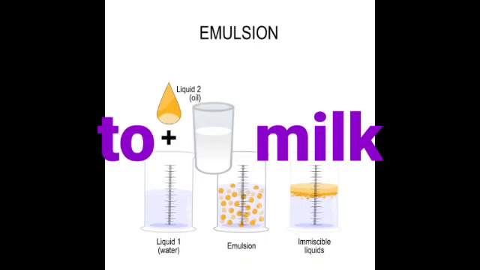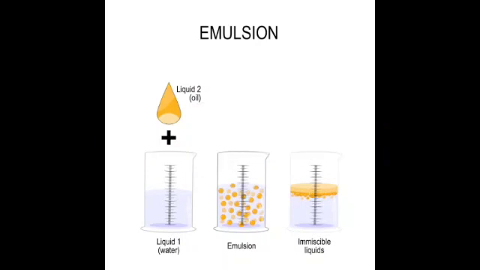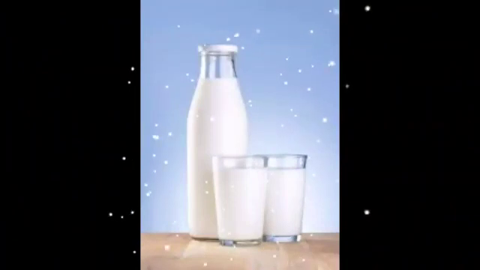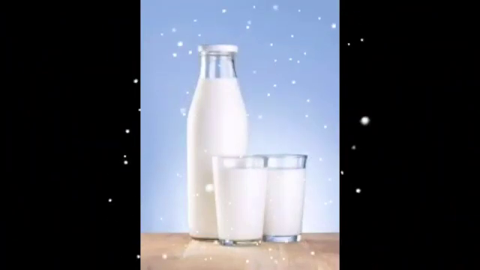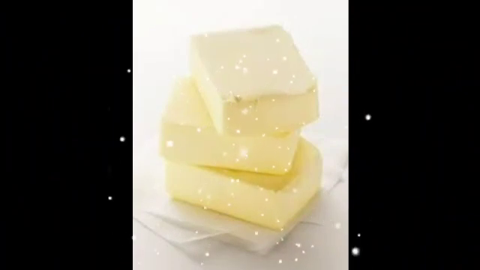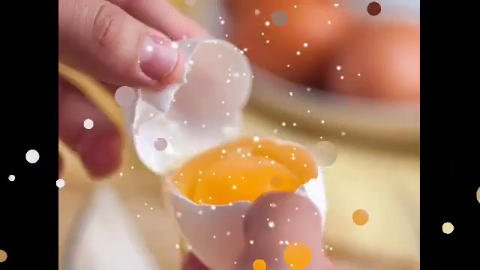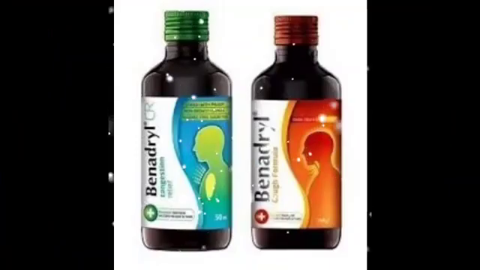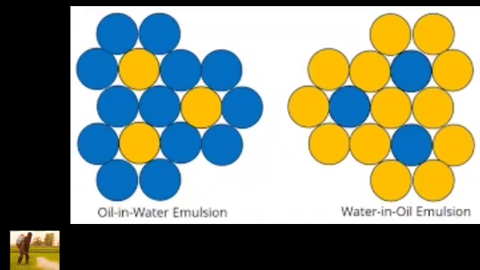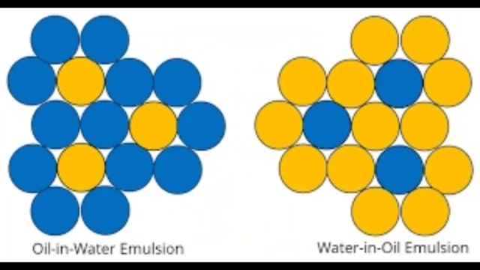Milk is one example of an emulsion of fat and water. The process of turning a liquid mixture into an emulsion, we can say that emulsification. For example, milk, butter, cream, egg yolk, paint, cough syrups, facial creams, pesticides, etc. are some common examples of emulsion.